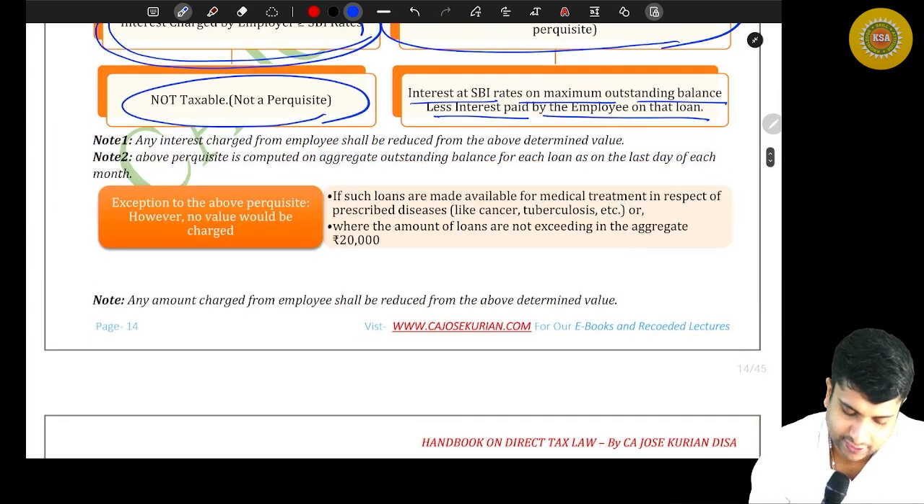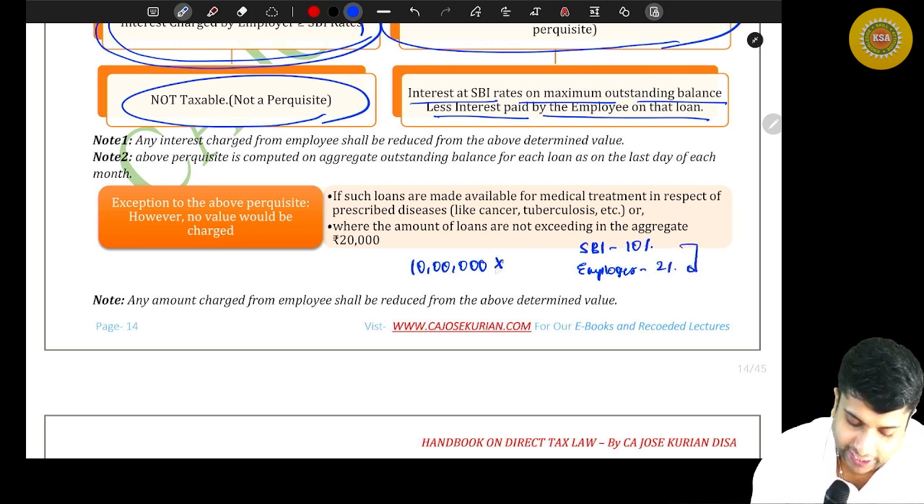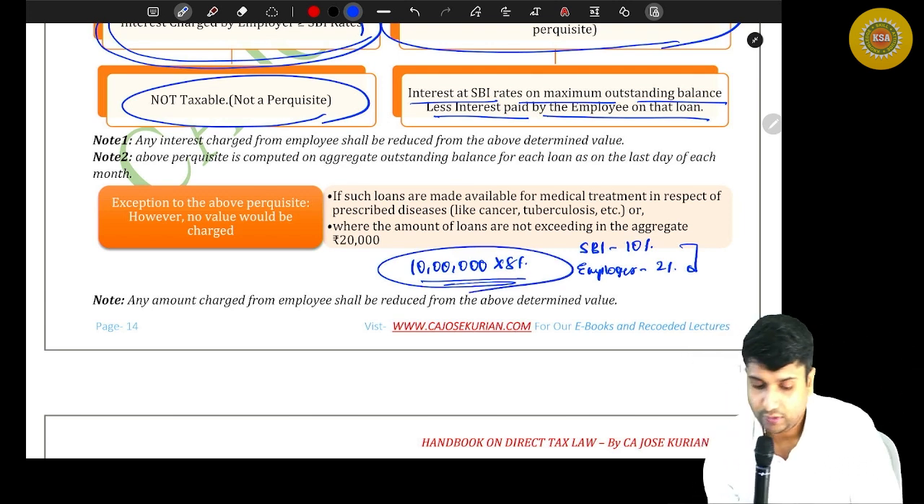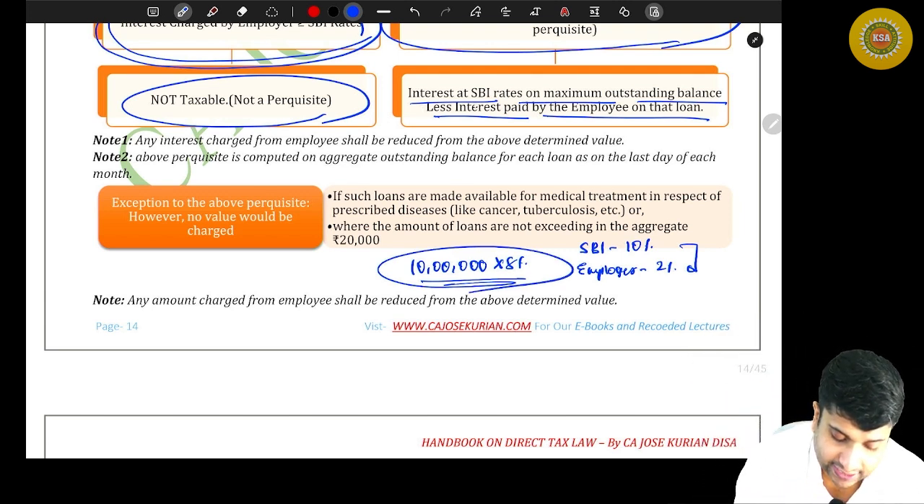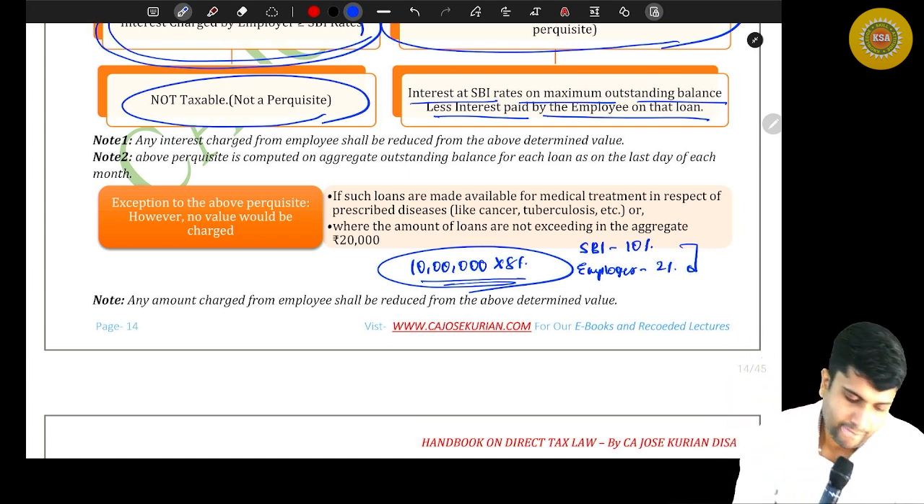Simply means, for example, I took a loan of 10 lakh rupees. SBI rate was 10%. The employer charged only 2%. What is the benefit that I'm getting? 8% on the capital balance. Are you with me? So interest at SBI rate on maximum outstanding balance less interest paid by the employee on that loan. Are you all here?